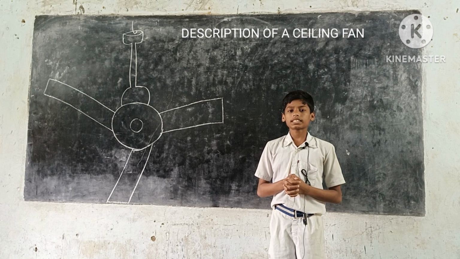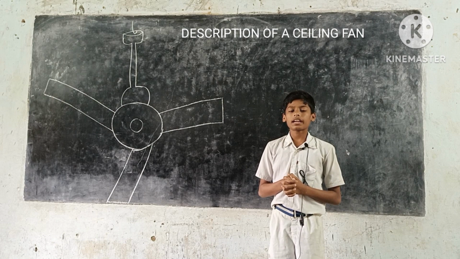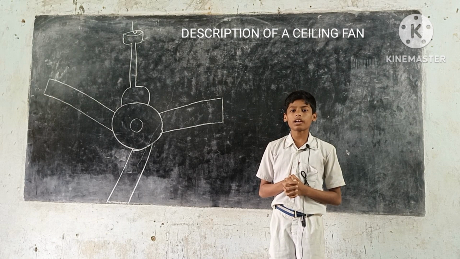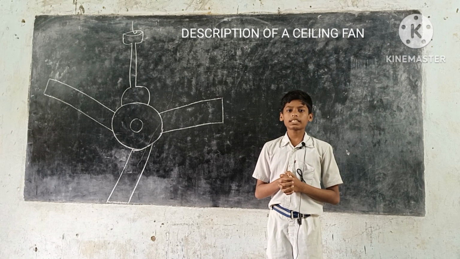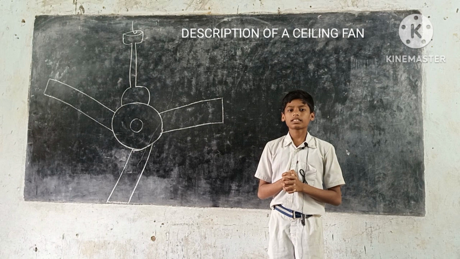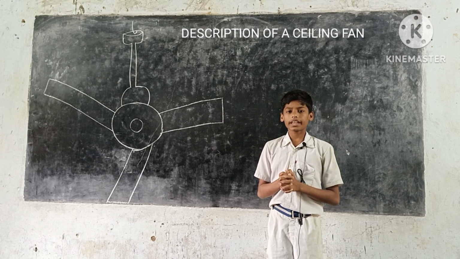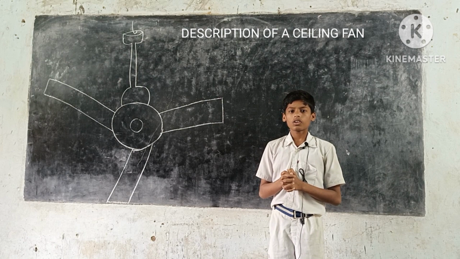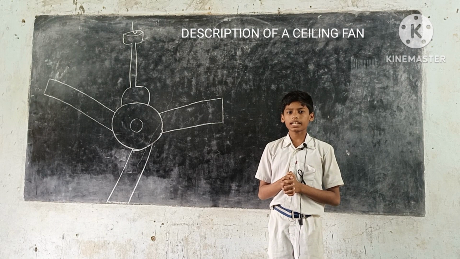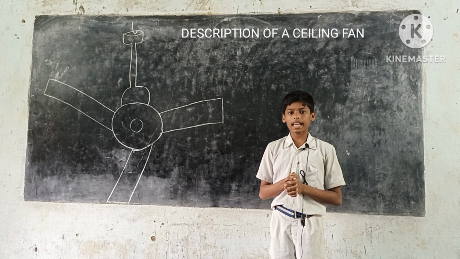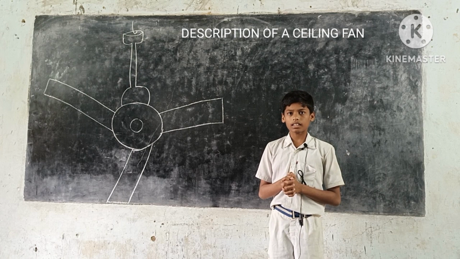Next one. This is dash in shape. Here we write shape such as triangular, rectangular, cube, cuboid, circular, etc. Next one. It is dash in color. Here we write color such as green, blue, yellow, white, etc. Next, it is made of dash. Here we write materials such as iron, plastic, leather, wood, etc.